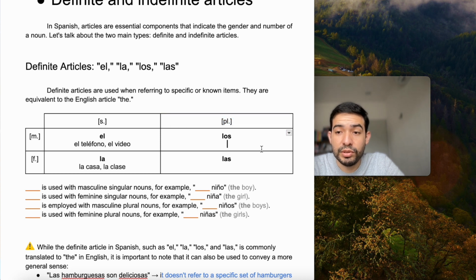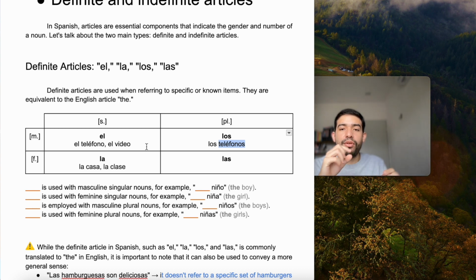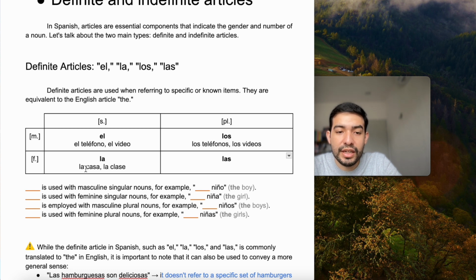For example, los teléfonos, the phones, right? In English, the doesn't change. You would say the phone or the phones, right? In Spanish, it does. El teléfono, los teléfonos, and los videos. If we do the same for las, then la casa is the house.